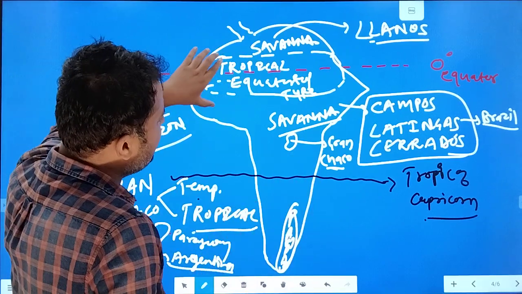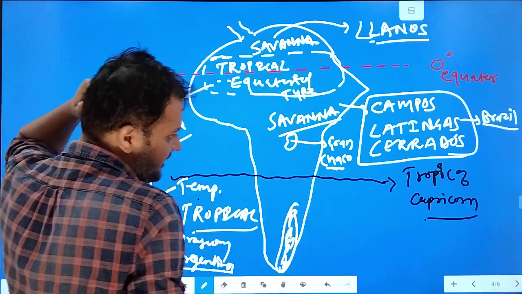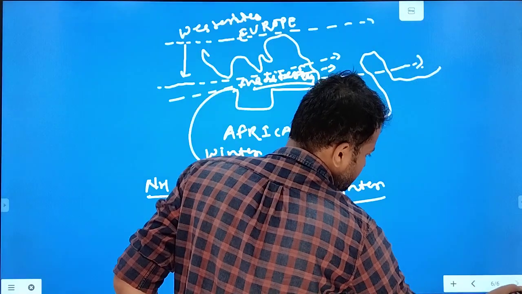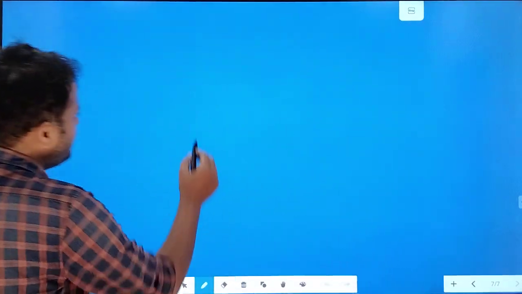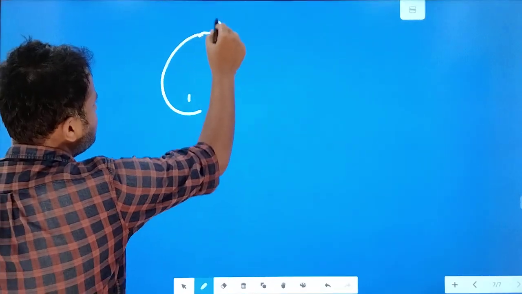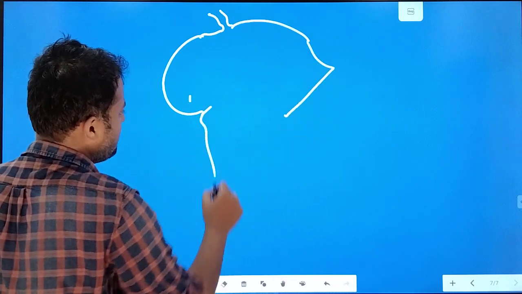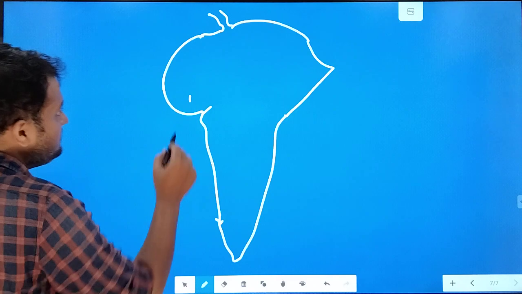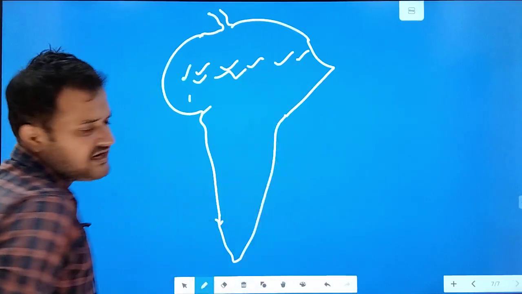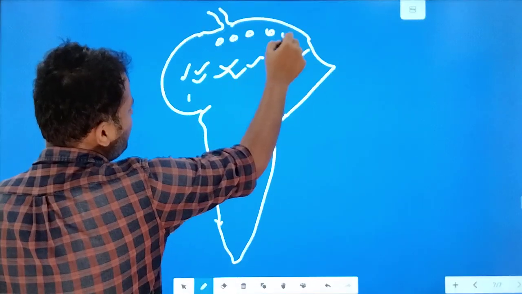You can understand that here lies the equatorial type of climate, above it savanna, below it savanna. Okay, then I will explain to you. Then moving on to the next. Now you understood again through this map. I have told you which type of climate: equatorial type of climate, and the Amazon rainforest, they are known as selvas. Okay, here I have told you which type of climate, savanna type of climate.